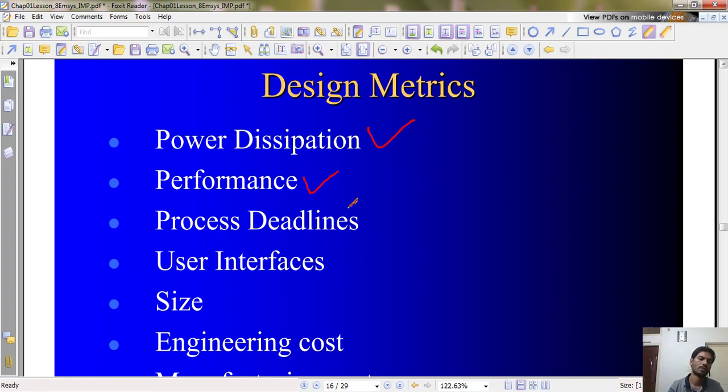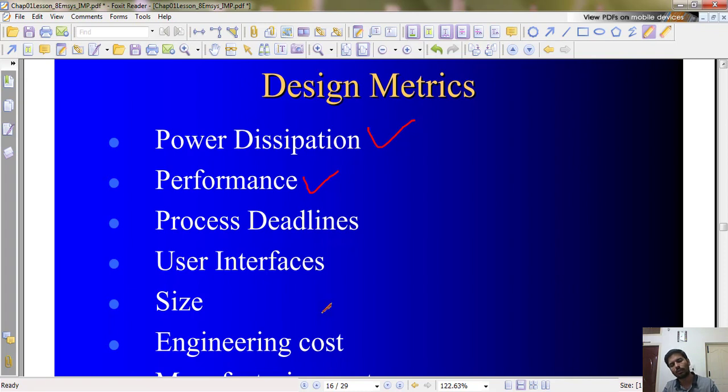Then comes performance. Performance means how fast it is, in simple words. It depends on the grade as well. Suppose if it is commercial, industrial, military grade, space, depends on that. The performance you have to consider, how fast it should go. You should be able to do that measurement, and design the embedded system accordingly.